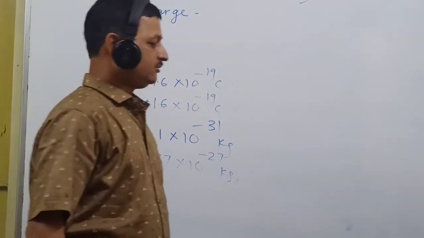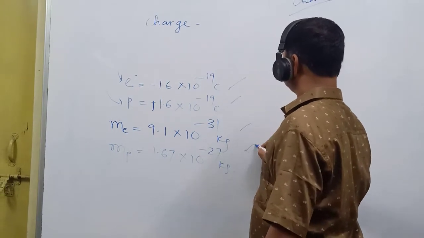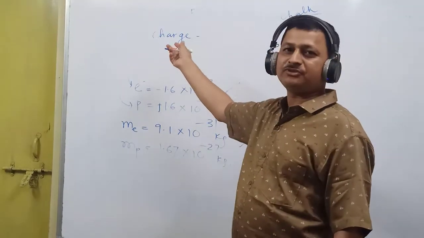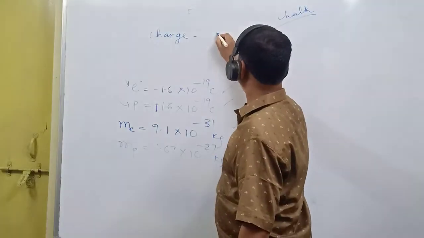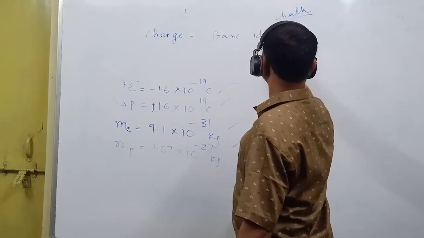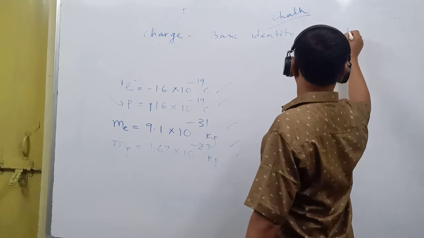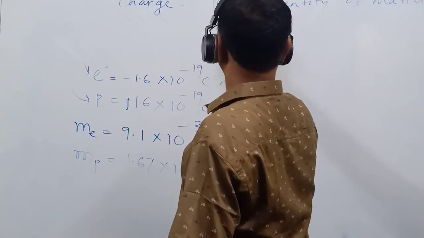This is all about electrons and protons, but still the definition of charge remains. What is a charge? Charge is the basic identity of matter, or sometimes it may be defined as the building block of matter.